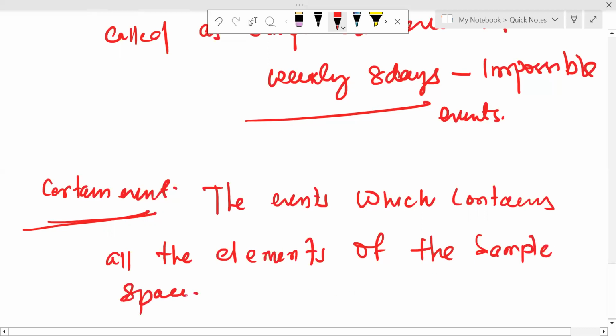Just remember, whenever a question asks you what a certain event is, the event which contains all the elements of the sample space is called the certain event.